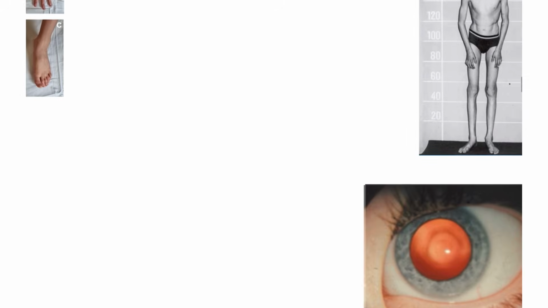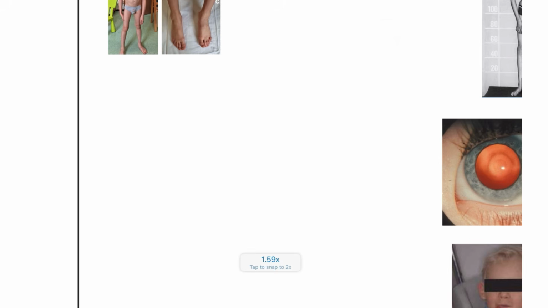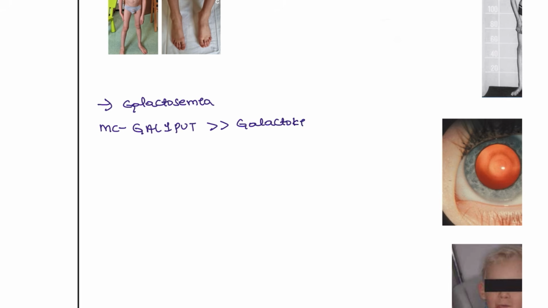Okay, next, the other one we are going to discuss here is galactosemia. In patients suffering from galactosemia, the most common enzyme that is deficient is GALT, that is, galactose-1-phosphate uridyltransferase. Apart from this, you can also see galactokinase deficiency, the non-classical type. Oil drop cataract will be seen in this patient.